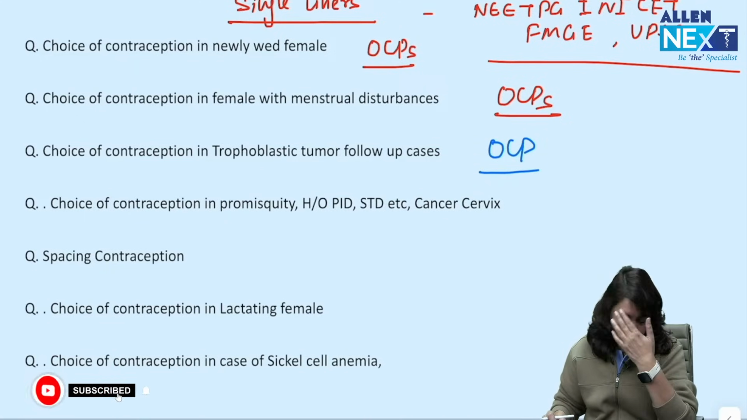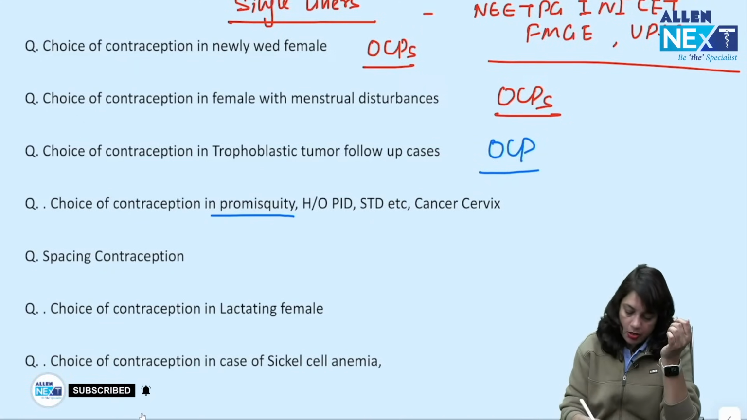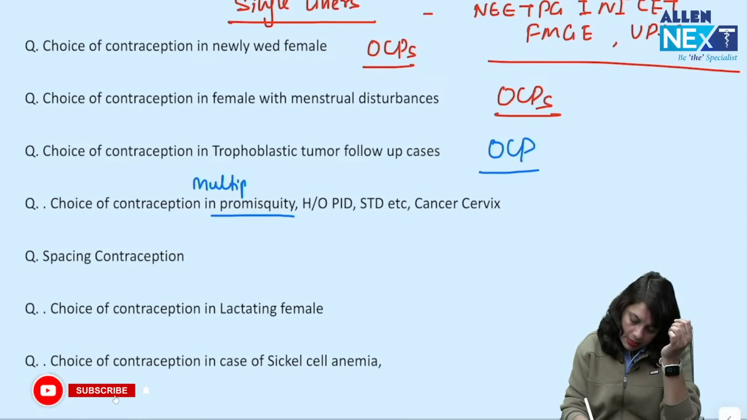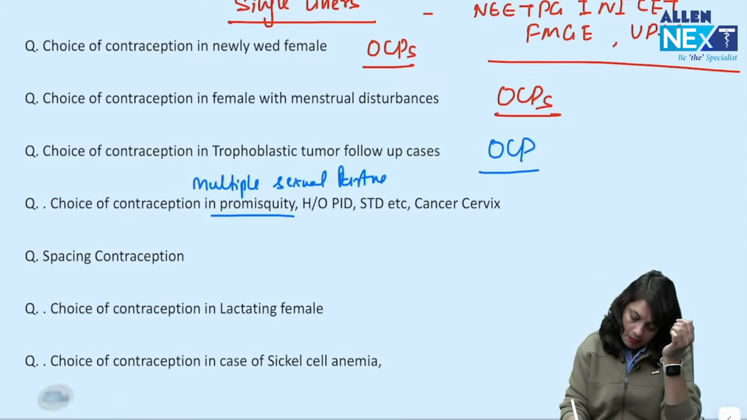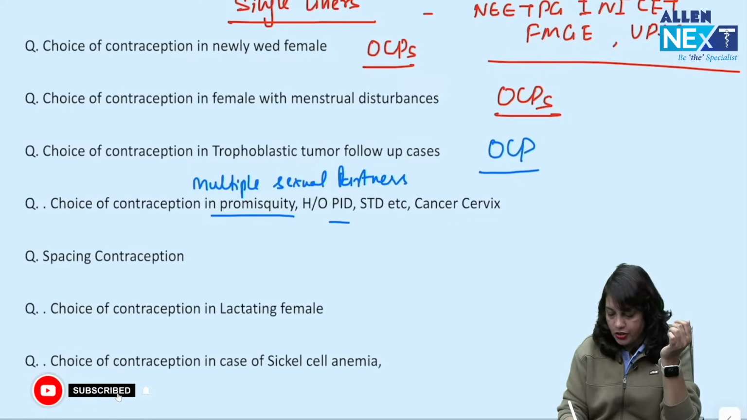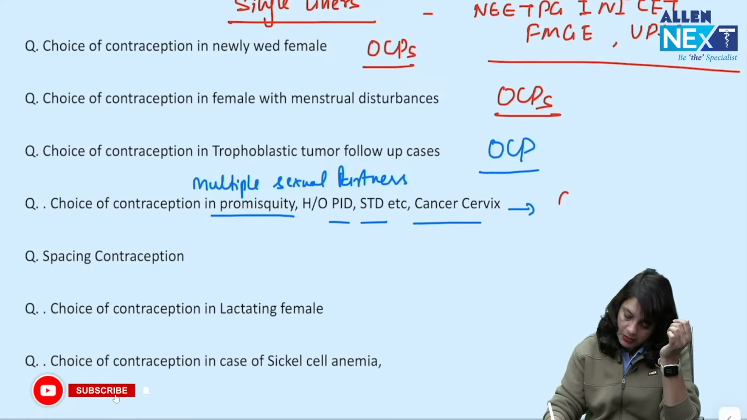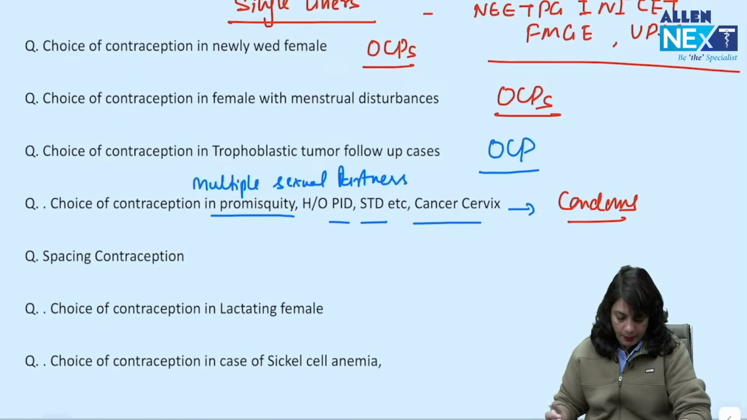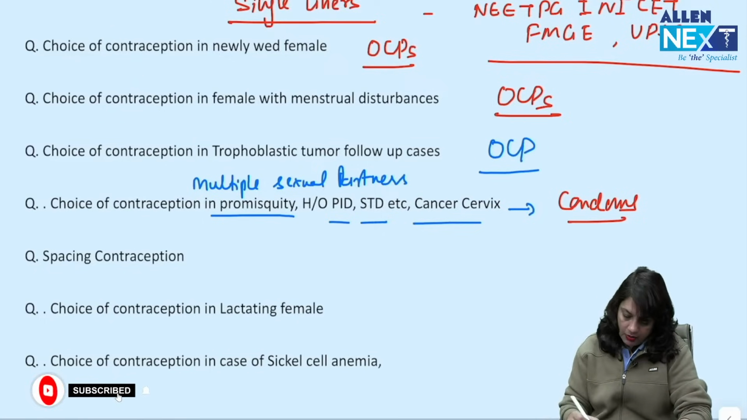Next, choice of contraception in case of promiscuity. Promiscuity means multiple sexual partners. If there is history of STD, PID or cancer cervix, then the choice of contraception is condoms. That is a barrier contraceptive. Spacing contraceptive is always IUCD.